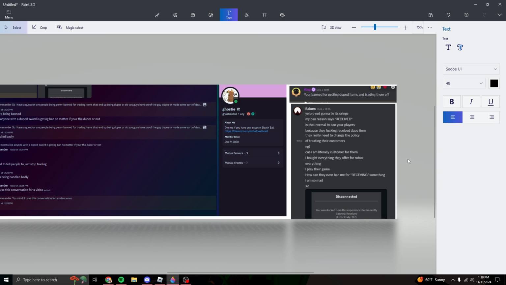Whoever's behind the policy is the one that's the problem, because this makes trading completely impossible and unplayable. Because I can never go trade for an S grade now with a risk of losing everything. And I could trade on an alt account, but that doesn't work either, because you could get IP banned for trading on your alt. So this just doesn't work. There's no way in hell you can play the game now.